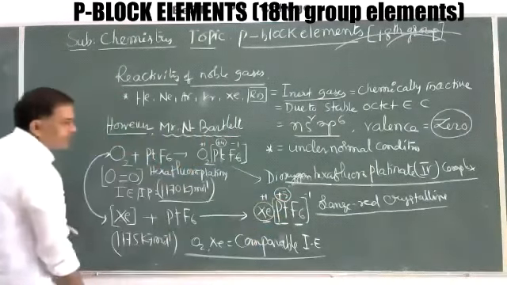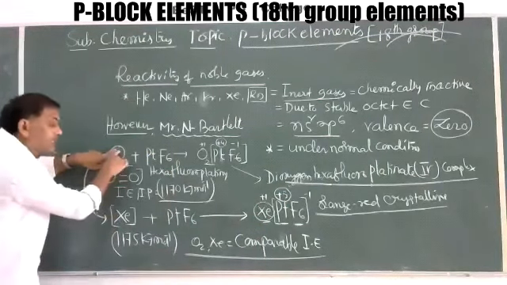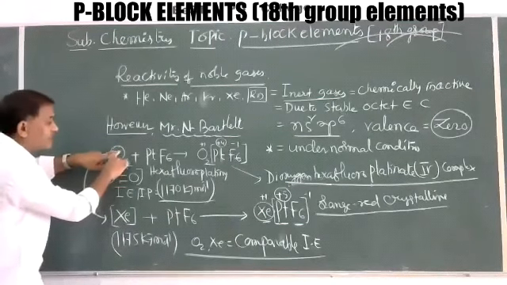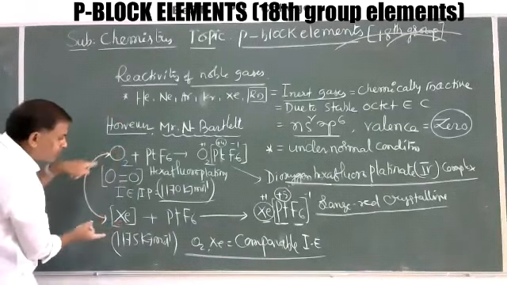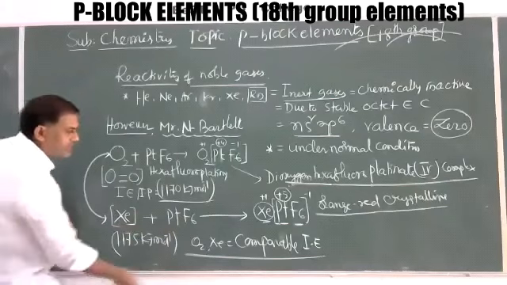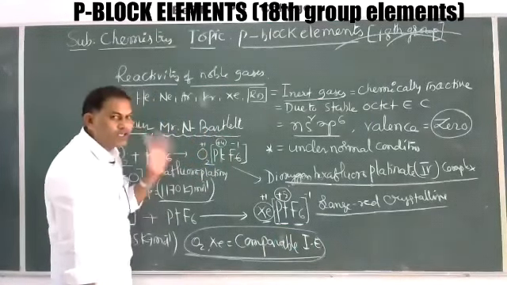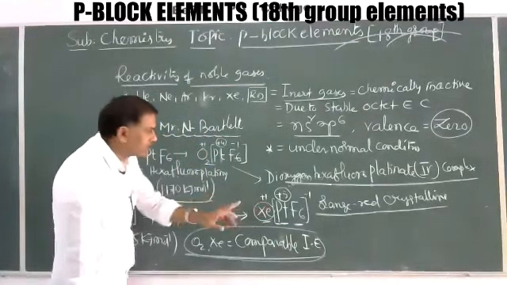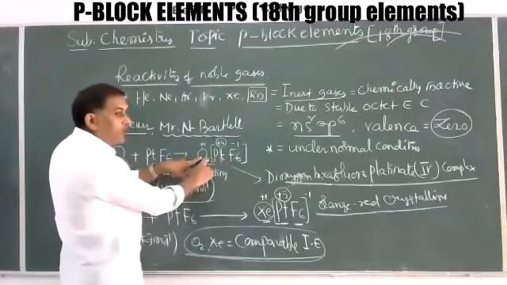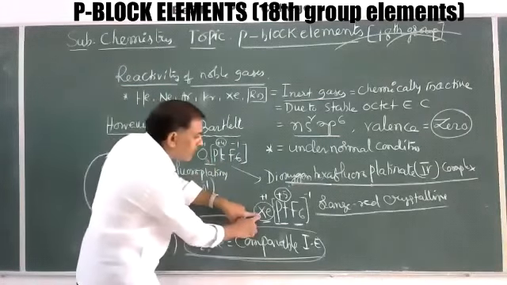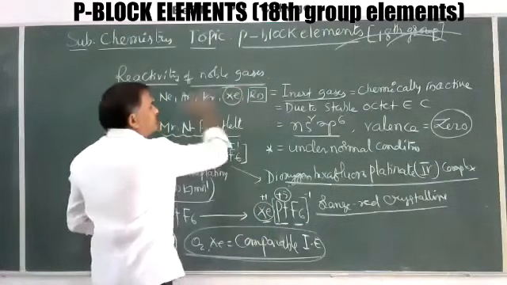I'll write its name. That is on the basis of comparable energies of dioxygen or oxygen atom. They'll ask some questions. Not oxygen atom, molecule. Dioxygen, this is. Oxygen molecule and xenon atom both are having comparable ionization energies. This is very, very important. On the basis, the first prepared noble gas compound is XePtF6, not O2PtF6. Because in this O2PtF6, there is no noble gas. But in this xenon hexafluoroplatinate, xenon element is there, that is a noble gas.